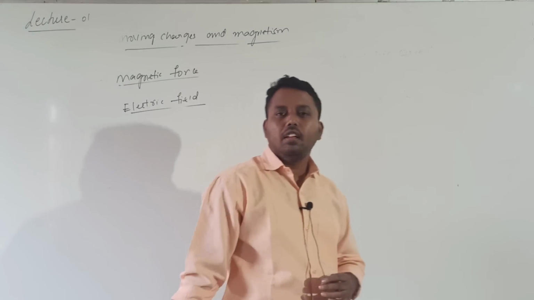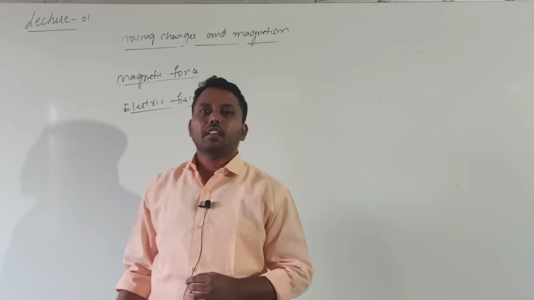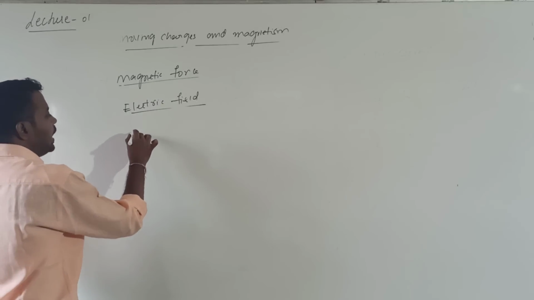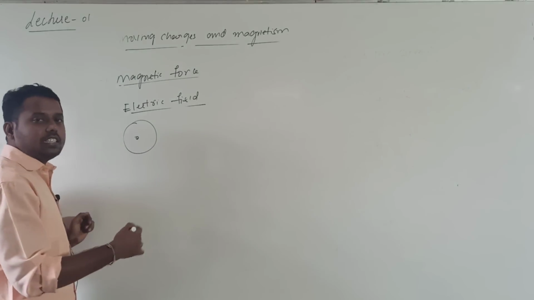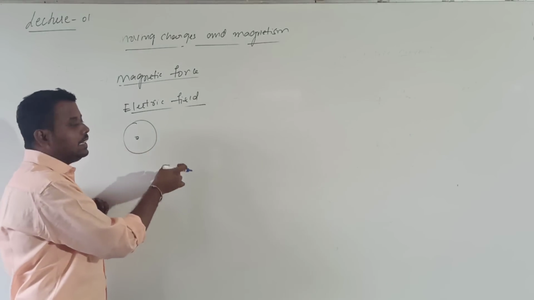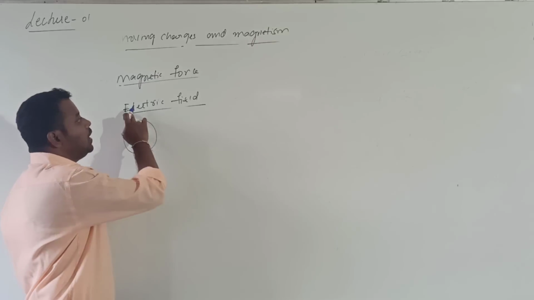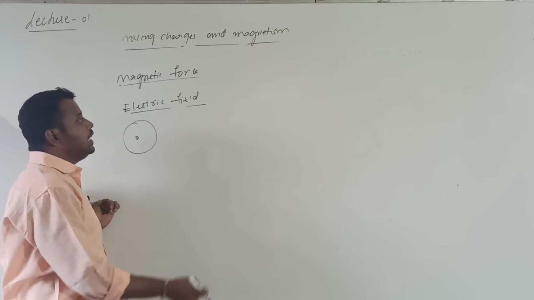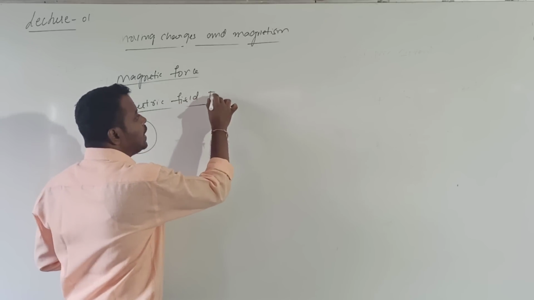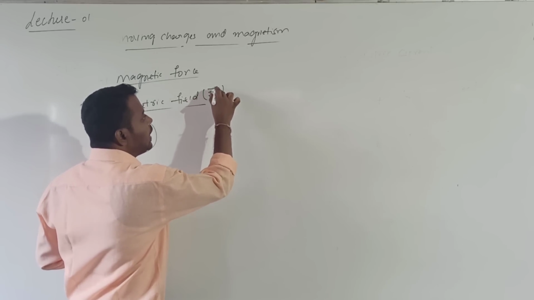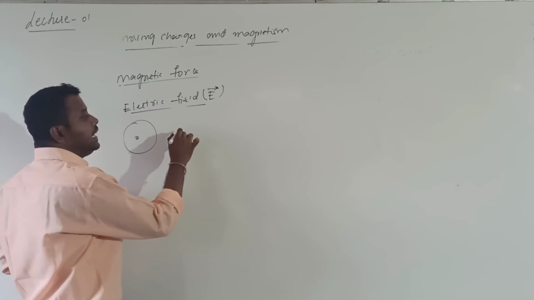Already you know that. What is electric field? Electric field is nothing but, when I consider a charge, around this charge some space is affected. The space around the charge up to which this charge has this effect is called electric field. Even electric field has a physical significance. Electric field can be represented by one vector. That is electric field intensity.